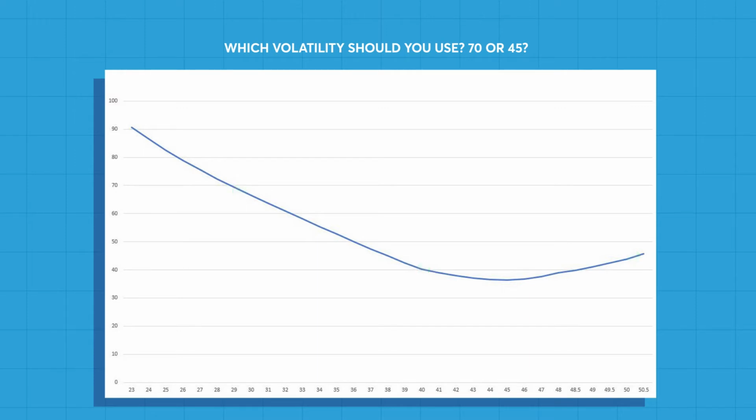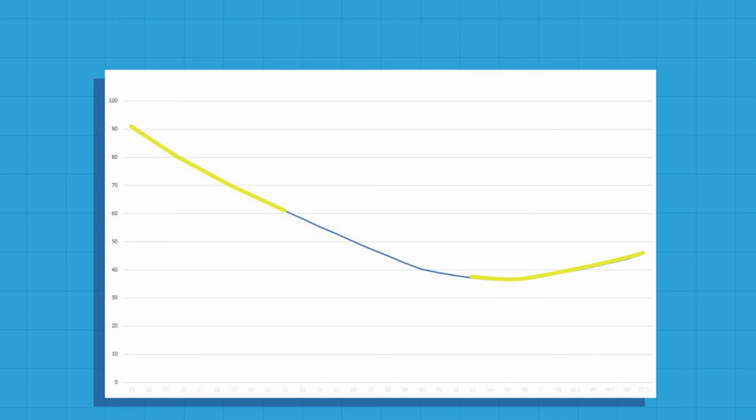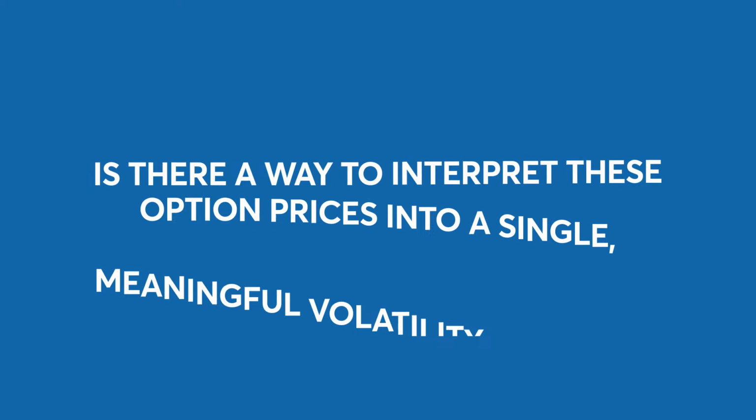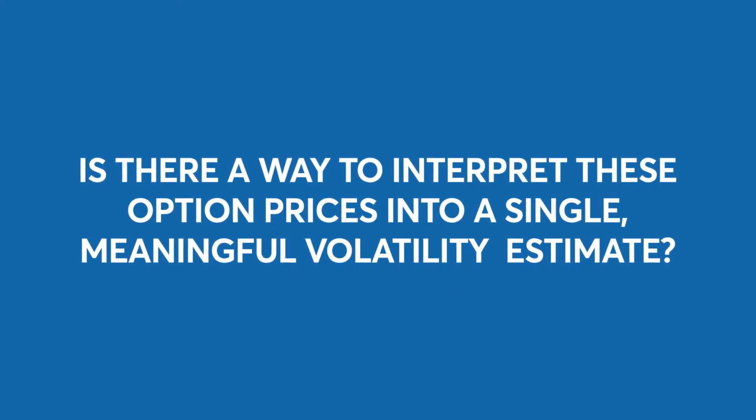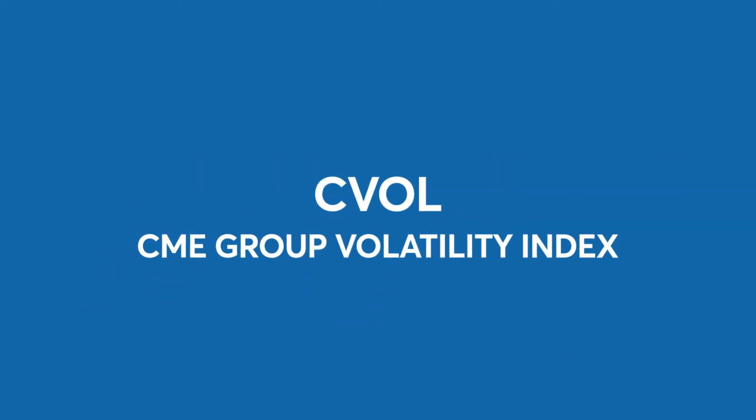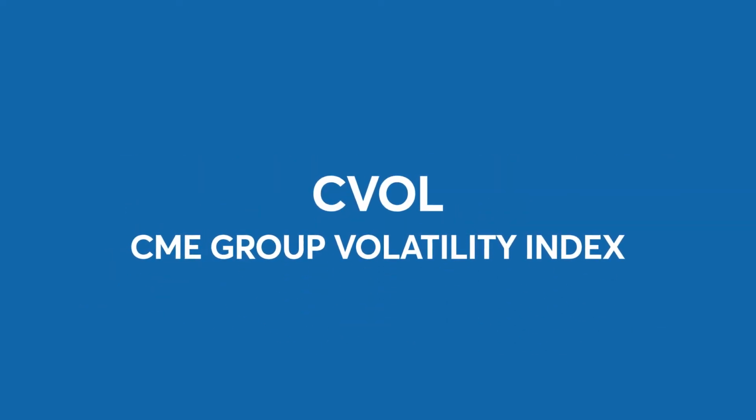Traditionally, the at-the-money strike's implied volatility has been quoted as representative of the expected risk. But we can see that the out-of-the-money options are implying higher volatility for the same asset in the same time frame. As every strike on the curve has a different implied volatility level, that begs the question, is there a way to interpret these option prices into a single, meaningful volatility estimate? Yes, there is. Introducing CVOL, the CME Group Volatility Index.